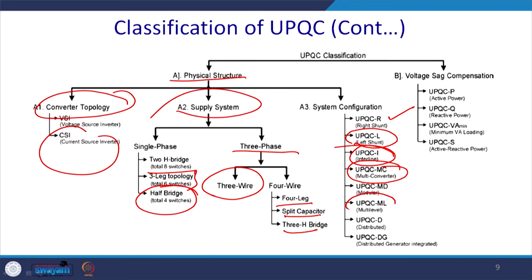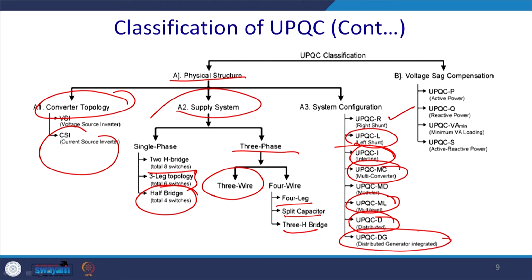Then you have multiple conversions, a distributed system, and mostly now, since the UPQC can be integrated with solar or other energy sources or a battery, we can call it UPQC-DG.